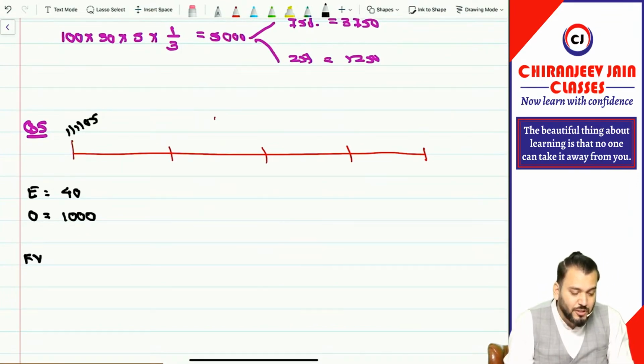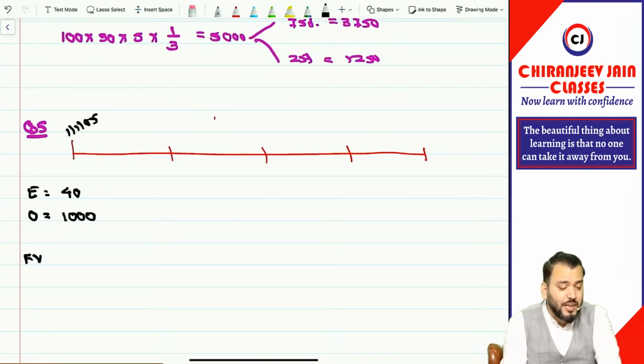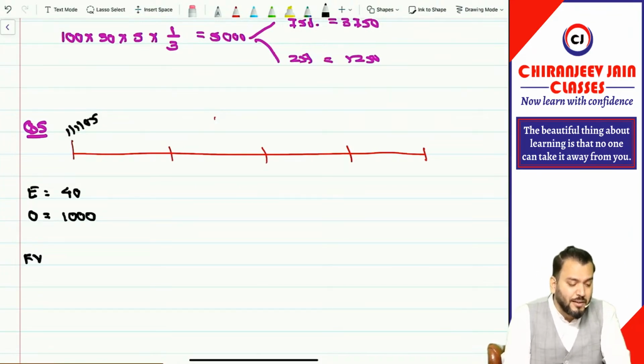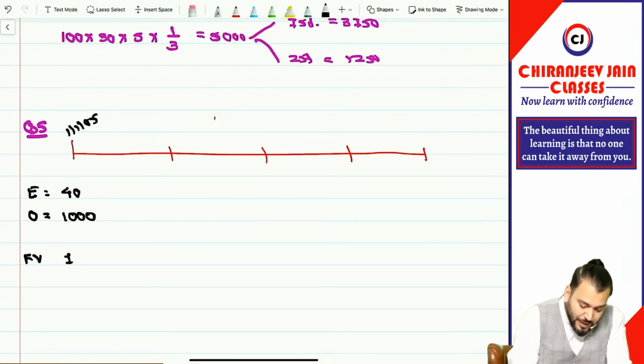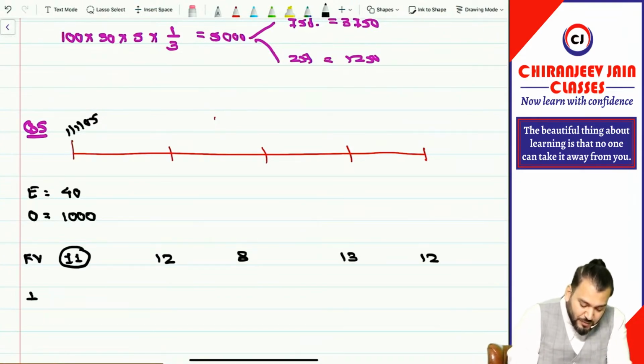So fair value of option on grant date, it is not given, not required also, because it is SAR. The management estimated at grant date fair value is 11, but this is not at all relevant. Now fair value at the end of each year is 12, 8, 13 and 12. Now they have given intrinsic value also.